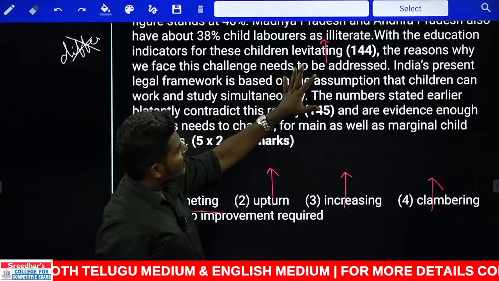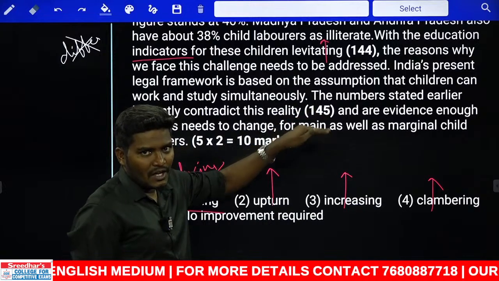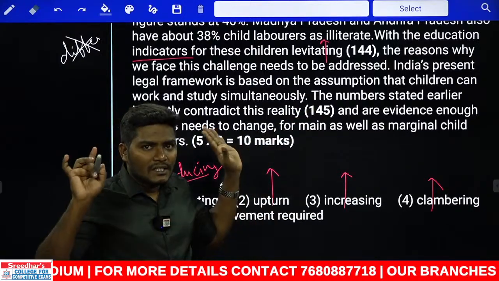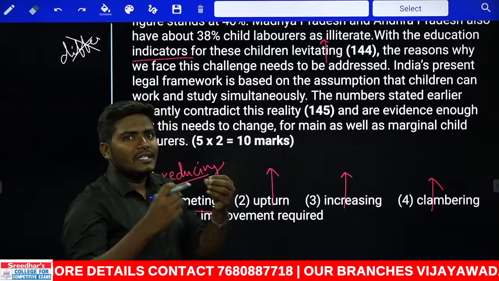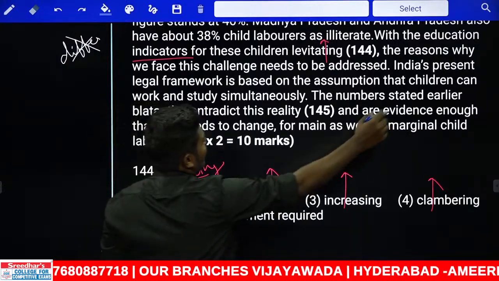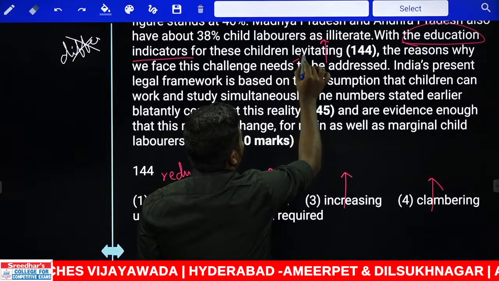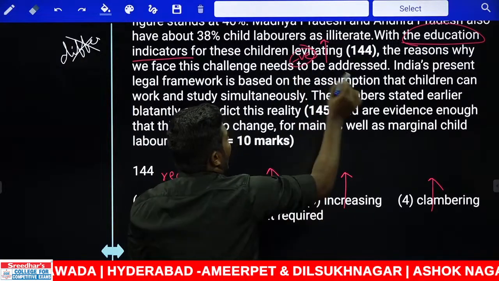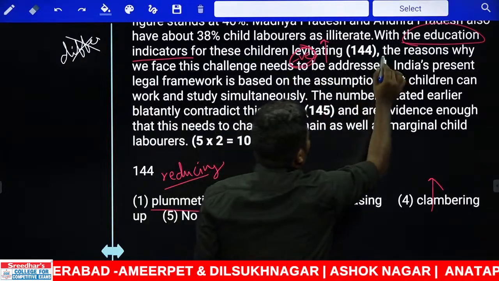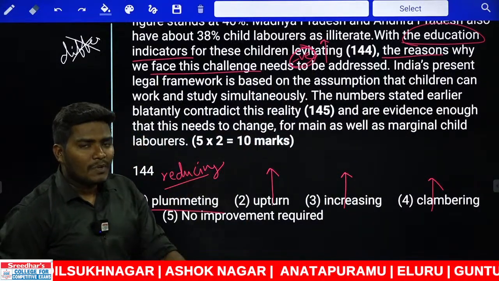Now if you look at this very carefully, with the education indicators for these children dash, that means there is no education in these children at all. The education in these children is going down and the illiteracy is increasing. We are speaking about the education which is lacking in these children. Lacking is nothing but we need a negative word. As this is completely in the negative state, the reason should be immediately addressed. The problem should be immediately addressed.